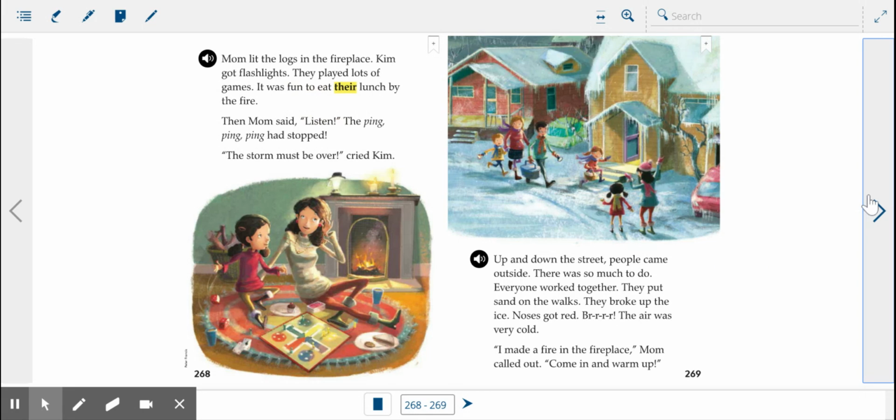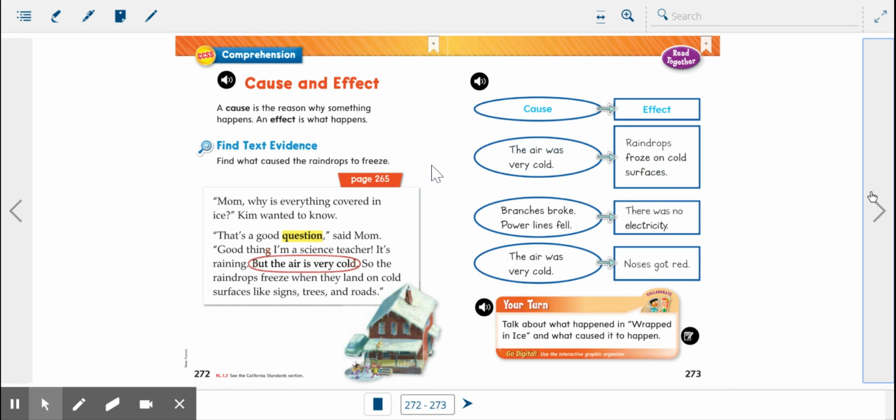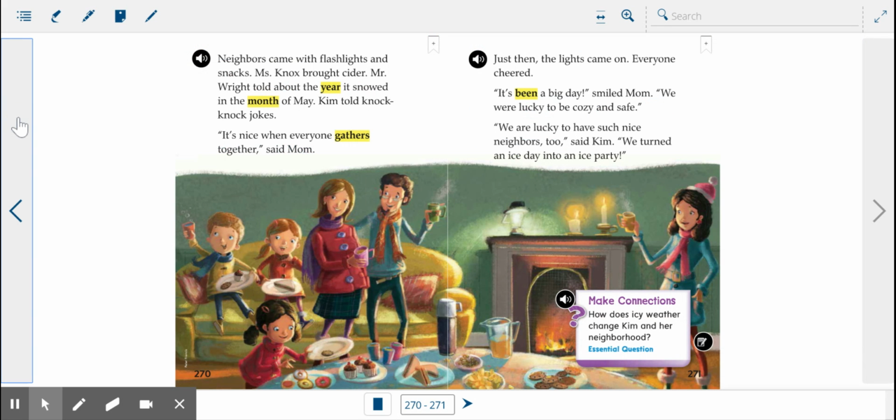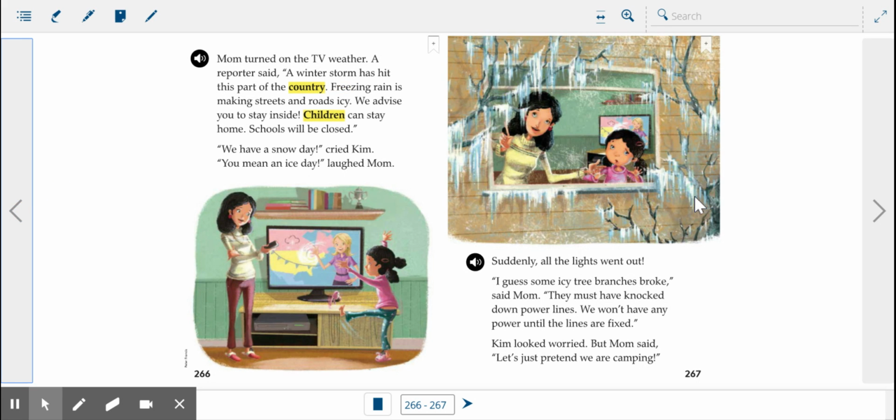I'm going to go down to the very end of the story and see if what we have so far is correct. Here's our chart. The air was very cold as a cause. The effect, raindrops froze on cold surfaces. We said that one. The cause, branches broke, power lines fell. The effect, there was no electricity or lighting. So we did a great job finding cause and effect in this story. I want you guys on the next slide to see if you could find a cause and effect on one of the other pages that I'm going to give you.